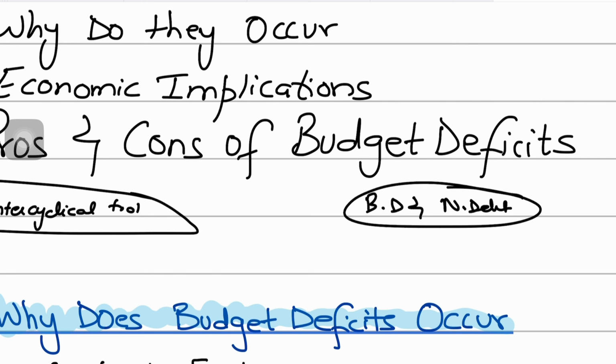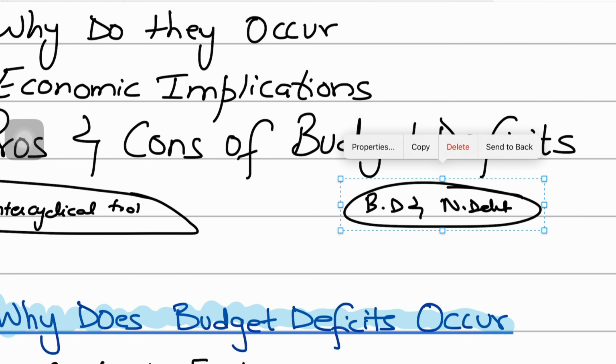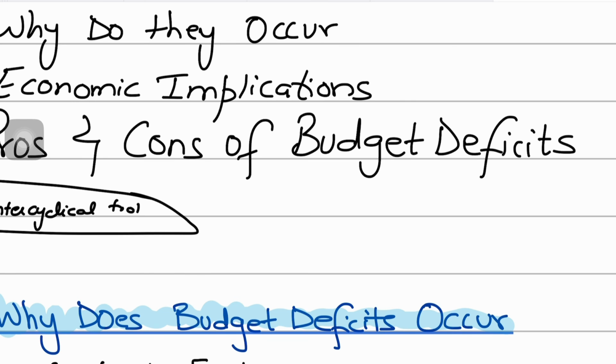You should definitely be watching it. It's going to help you understand the concept of national debt and how it is related to the budget deficit. So make sure that you watch that video. Budget deficits increase the debt burden and national debt, and at times developing countries are unable to service that debt. That is why economists calculate the debt to GDP ratio.